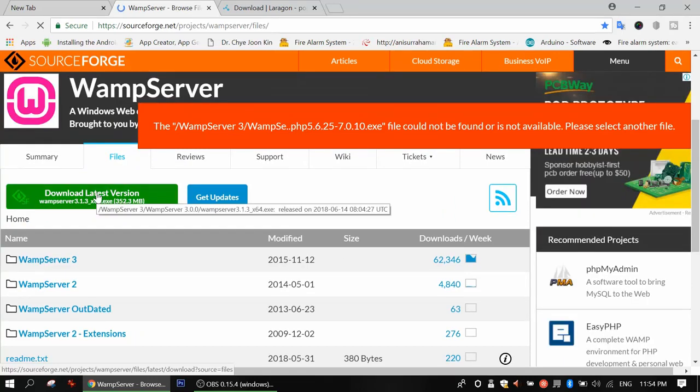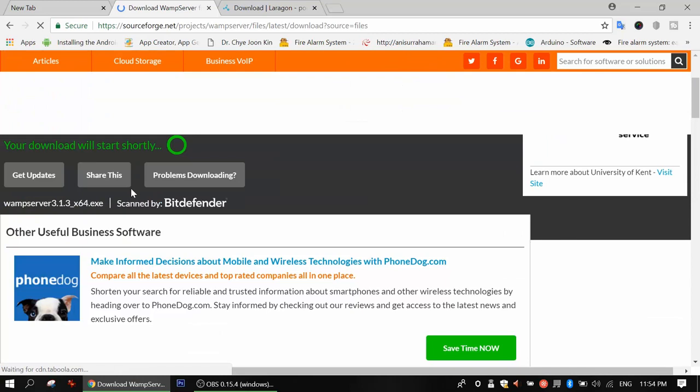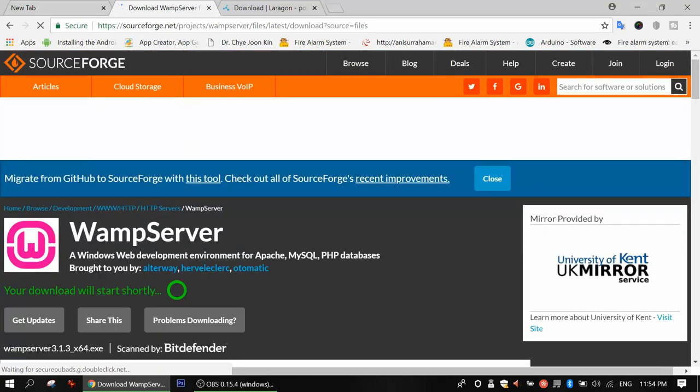You can just click here, and then it will give you an exe file, and it will be downloaded from the server. It is saying your download will start shortly. 5 4 3 2 1.